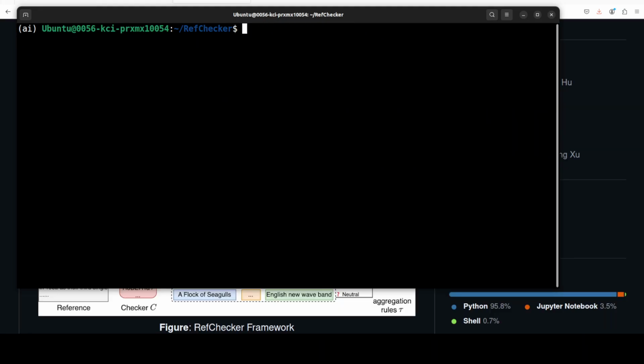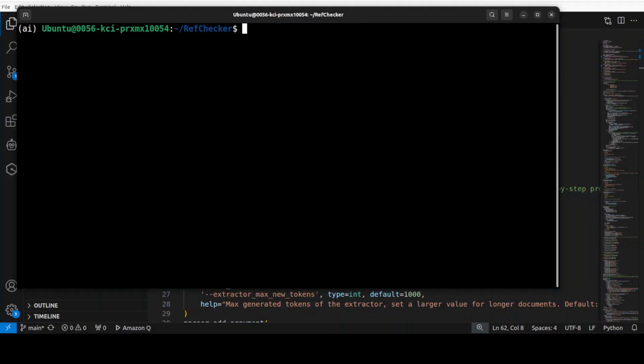Okay, so before I run the demo, one more thing. If you want to do the web search so that you gather more facts from the web, you need to set the Serper API key. To get that, you can go to Serper's website and grab the API key. You will get some free credit so that you can run the demo. I already have it set in my environment.